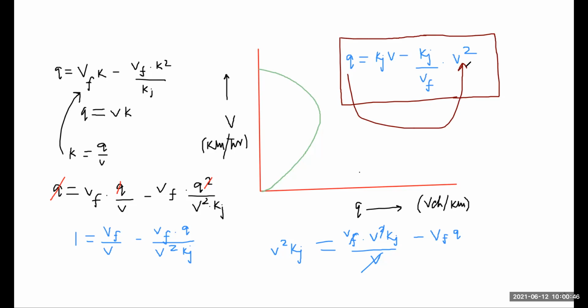Here we also find at which speed our traffic flow is maximum. Put K equal to K naught, equal to Kj by 2, and simplify this equation. We get the speed at which our traffic flow is maximum. I will discuss this point in the next session.